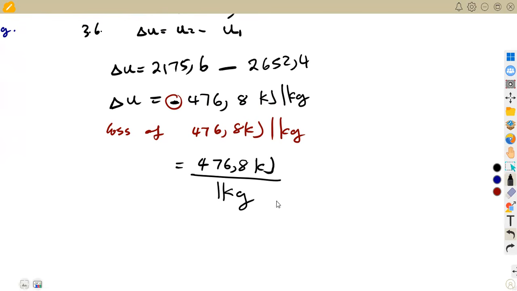So in order to remove this kg, you are going to multiply by the mass. That's why I was saying always on those calculations, you are not going to consider the mass, because the moment you multiply by the mass, the kg and the kg cancel, meaning to say you are left with the kilojoules only.